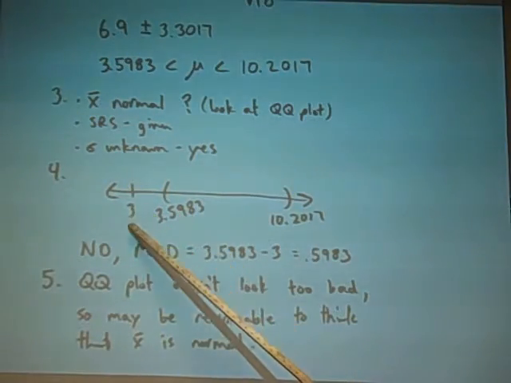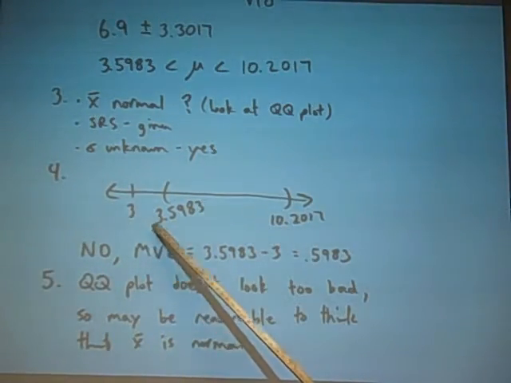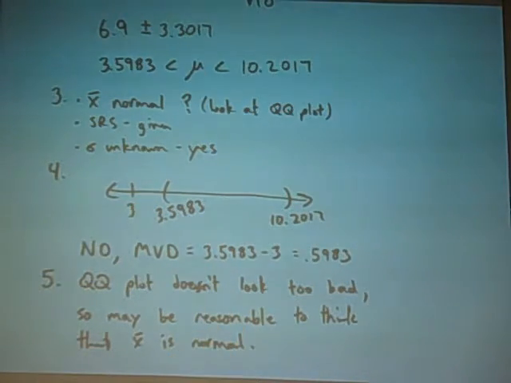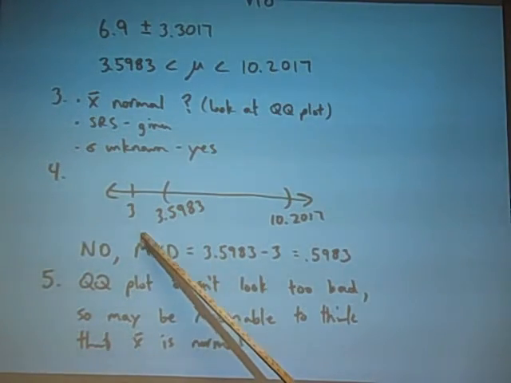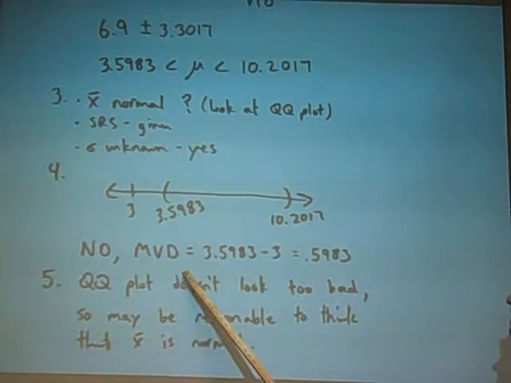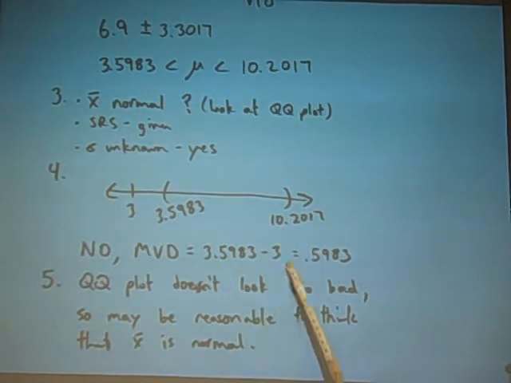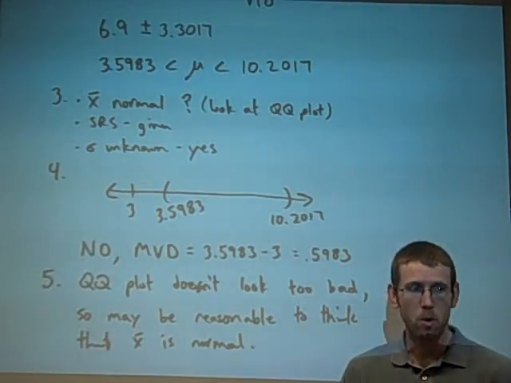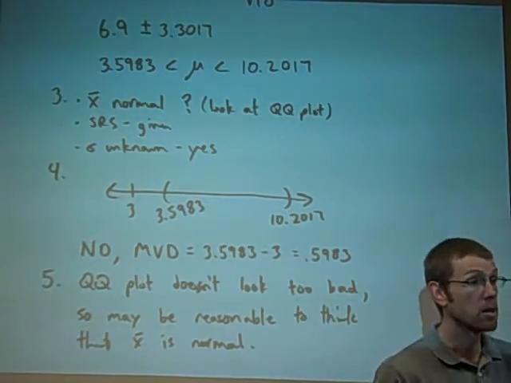Number 4, 3, this mu claim falls outside of our confidence interval, so no, it's not reasonable to think that the true average is 3 according to our results. And the MVD, the minimum verifiable difference, that would be 0.5983. So we think it's different from 3. How different do we think it is? Well, we think it's different by at least that much.